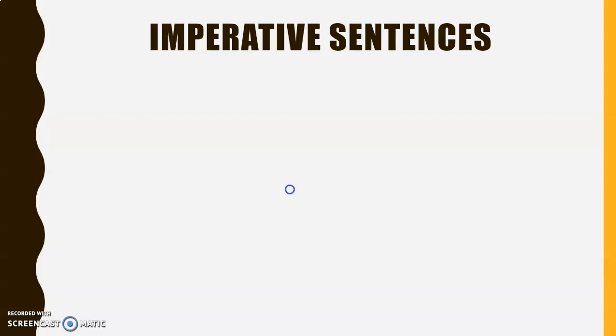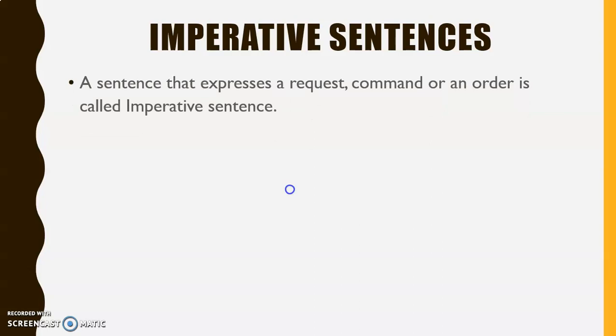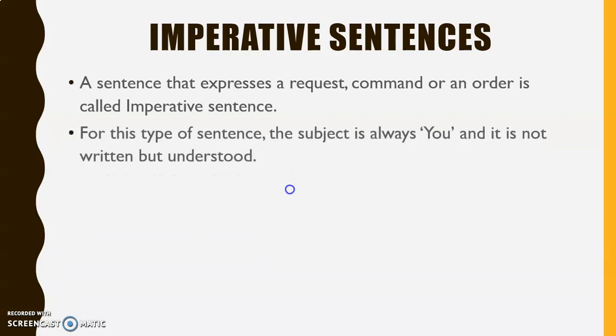See the next type, that is imperative sentences. A sentence that expresses a request, a command, or an order is called imperative sentence. For this type of sentence, the subject is always you and it is not written but understood.